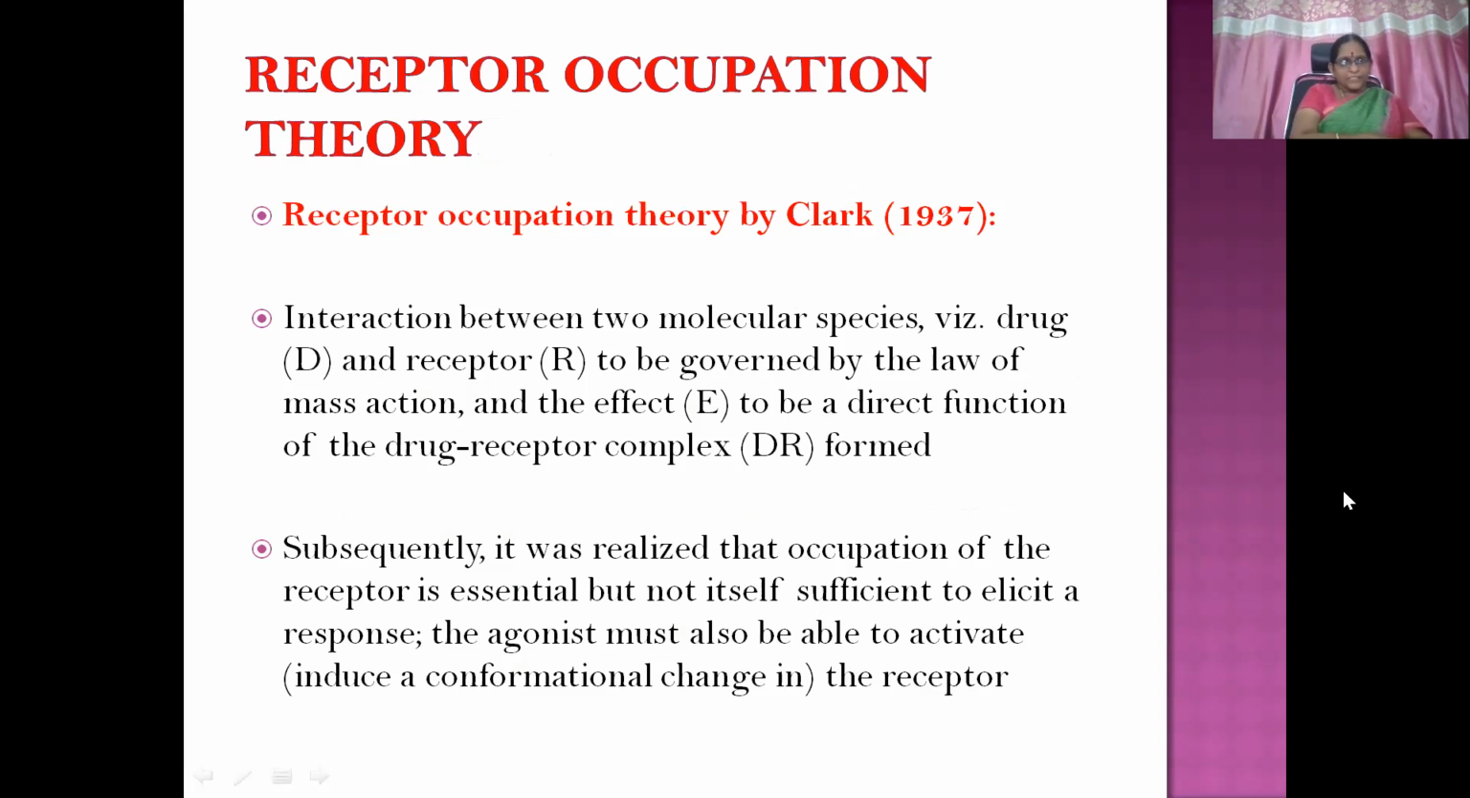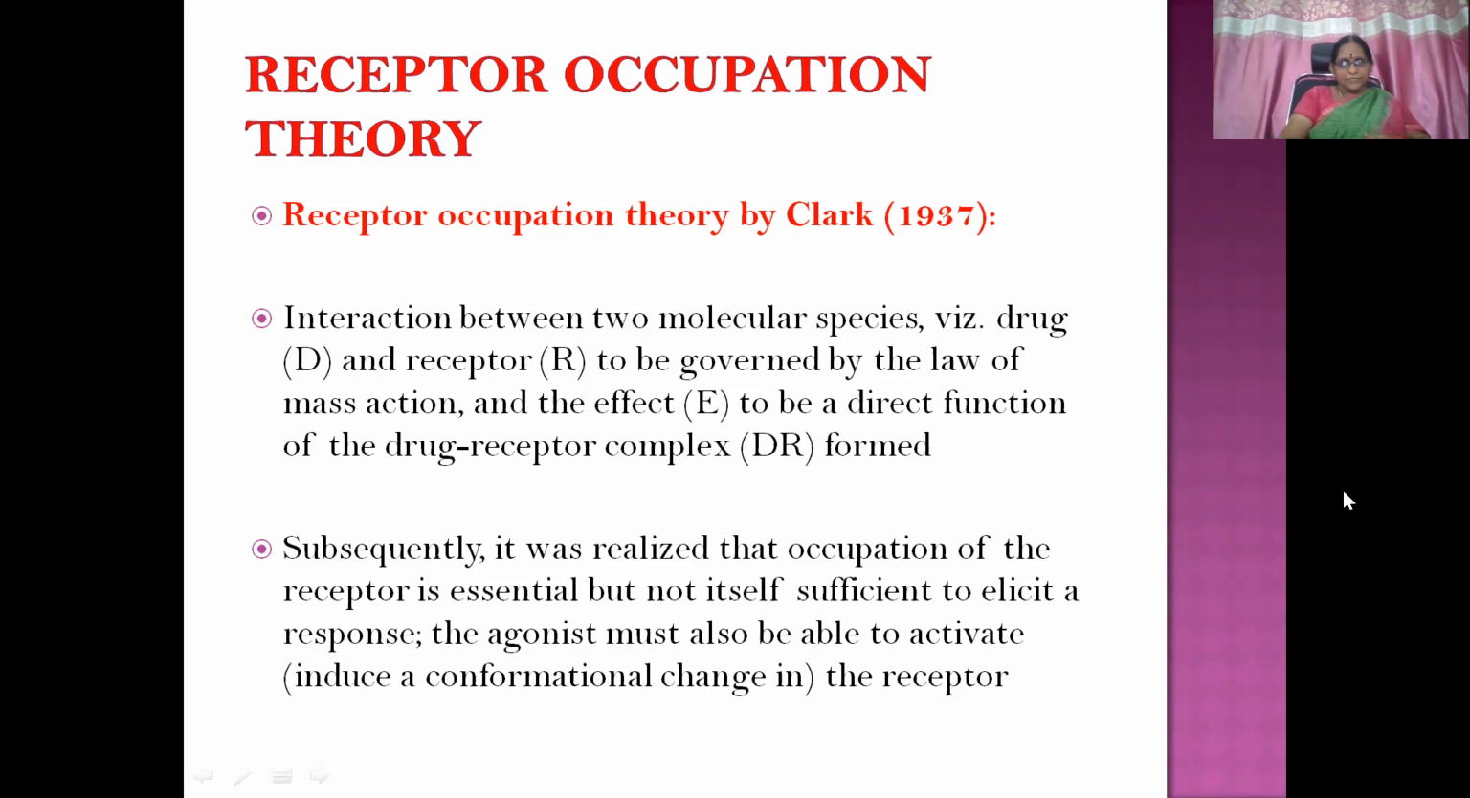The receptor occupation theory by Clark. Many theories are there, around 6 to 7 theories, but I'm going to discuss only a few theories here. The interaction between two molecular species, that is drug and receptor, is governed by the law of mass action, and the effect is a direct function of the drug receptor complex formed. So however many drug receptor complexes are formed, that much effect we will get.